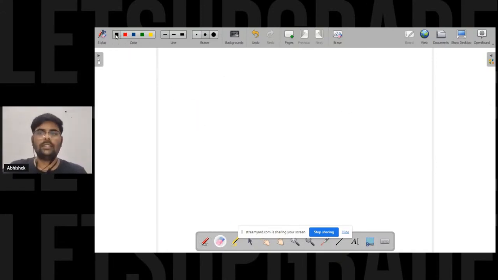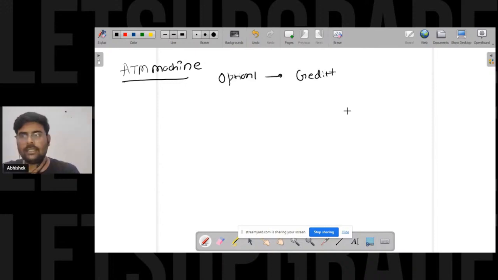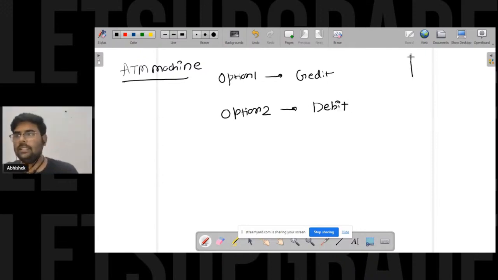So the question was, we have to create an ATM machine. In the ATM machine, we have three options. Option one is to credit the amount to the bank balance. Option two is to debit the amount from the bank balance, and we have an initial bank balance.